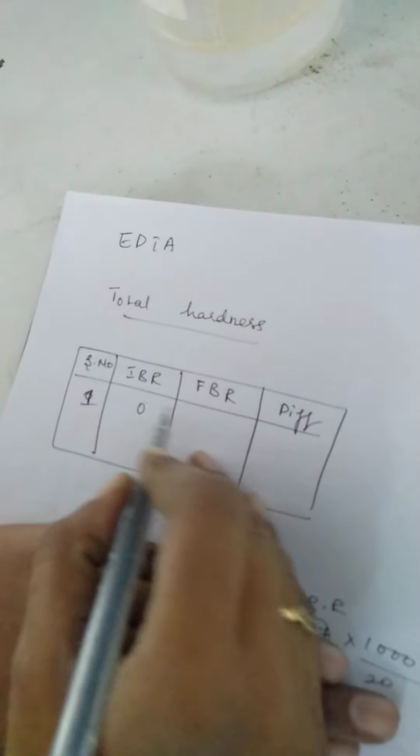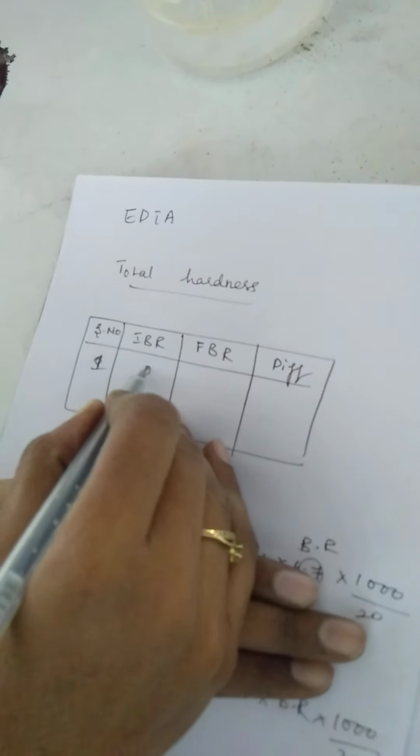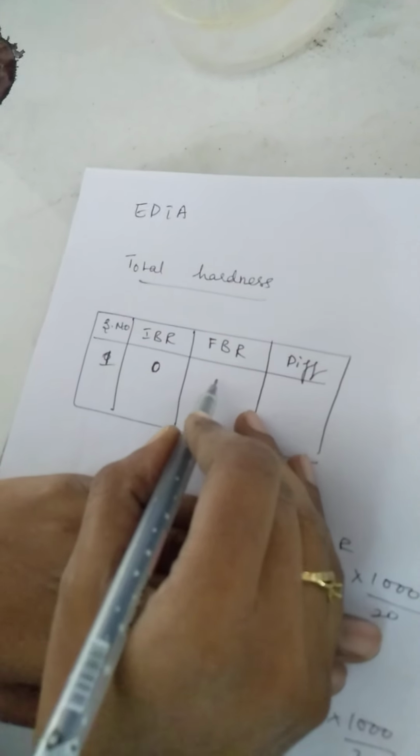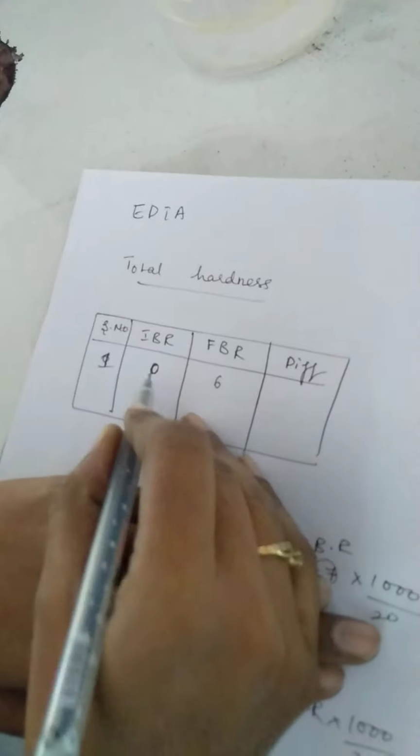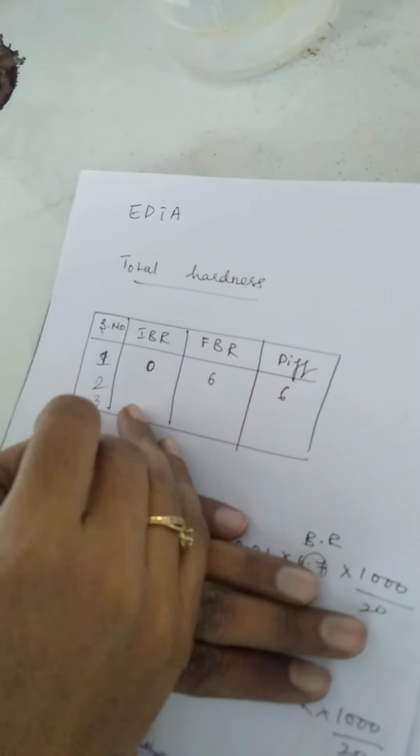So here, for total hardness, this is the tabular column. The initial burette reading is 0. After titration I got the value 6. And what is the difference here? 6.